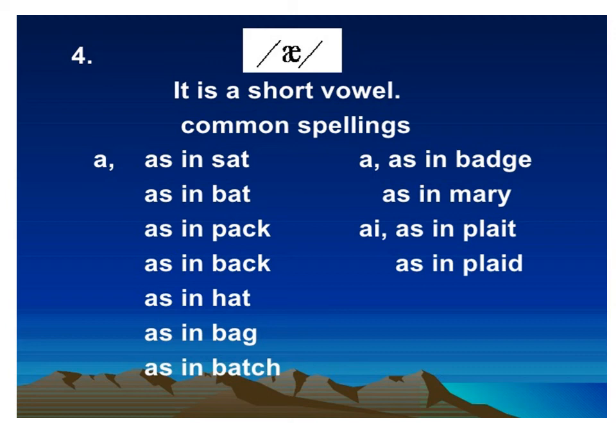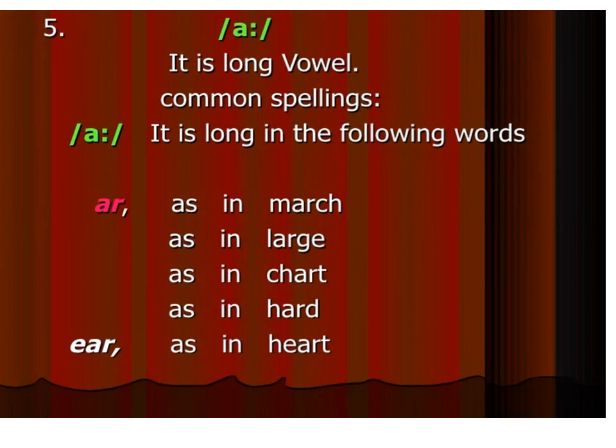Pure vowel number four. It's a short vowel as in sad, bad, back, bag, hat, badge, marry. Pure vowel number five. It's a long vowel as in march, large, start, hard, heart. We have to pronounce heart here like this.